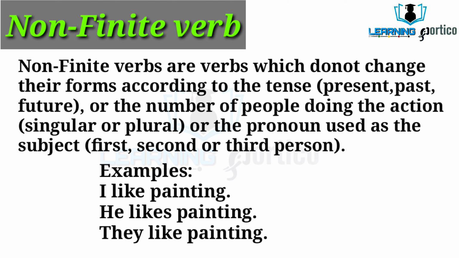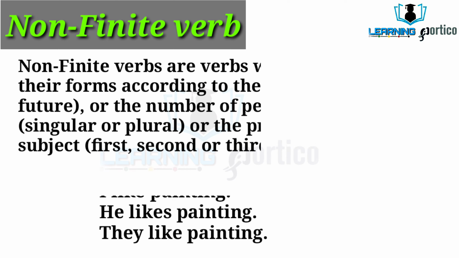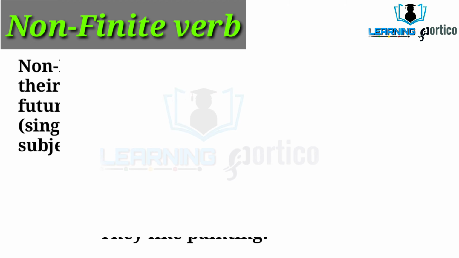And in the third sentence, they, which is a third person plural number, also takes the verb painting, which means verb does not change according to the forms or number or persons. Verb remains the same in these three conditions.